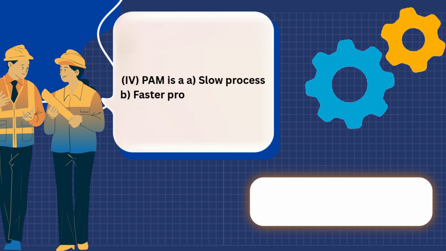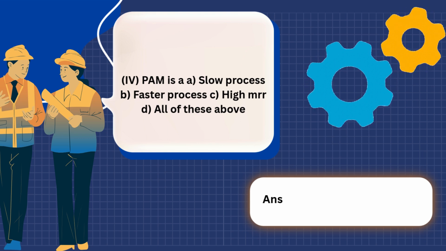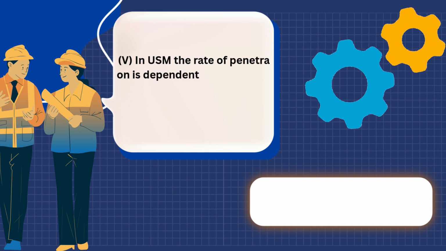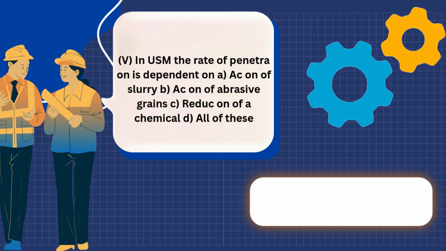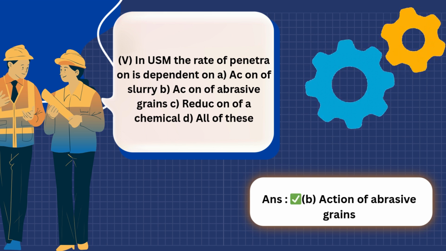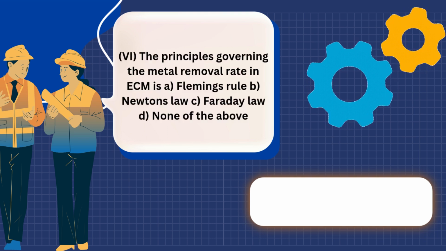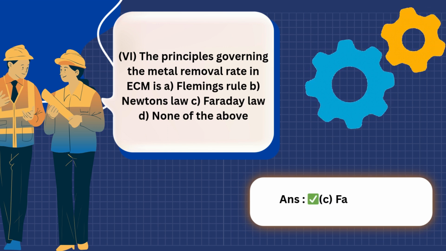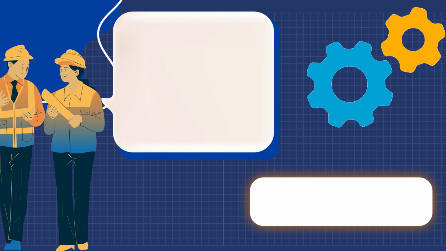4. PAM is A. Answer: D. All of these above. 5. In USM, the rate of penetration is dependent on? Answer: B. Action of abrasive grains. 6. The principles governing the metal removal rate in ECM is? Answer: C. Faraday law.